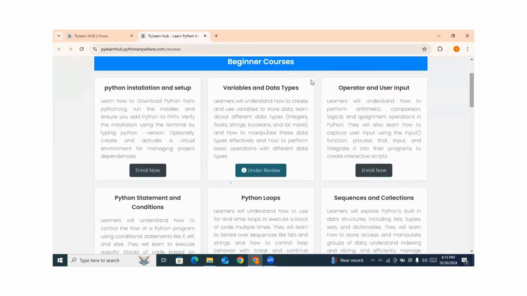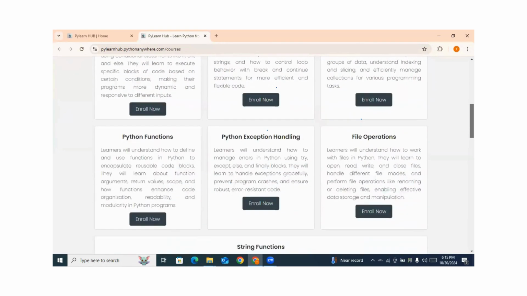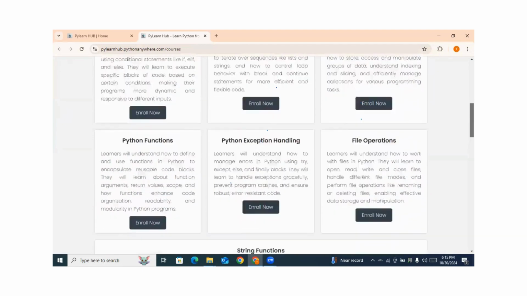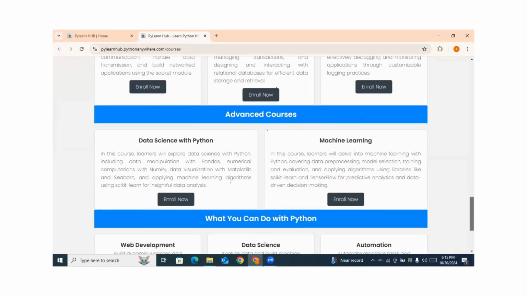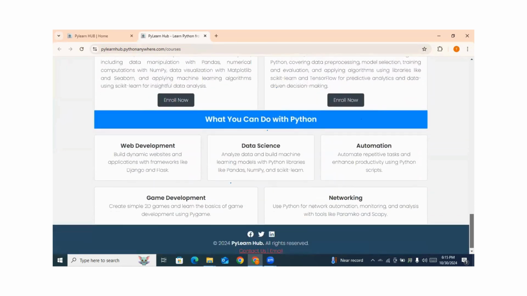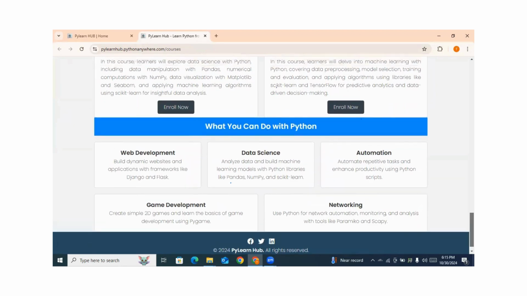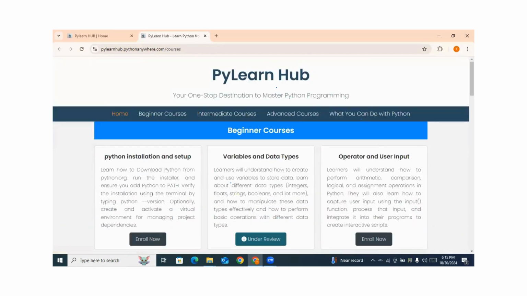So you can enroll for courses. We have variables and data types, operations and user inputs, Python conditions, Python loops, sequences and collections, Python functions, Python strings, and file operations. We also have intermediate courses and advanced courses. So what can you do with Python? Web development, data science, automation, game development, networking. There is more you can do with Python. But this is what we have. We can grow this community together.